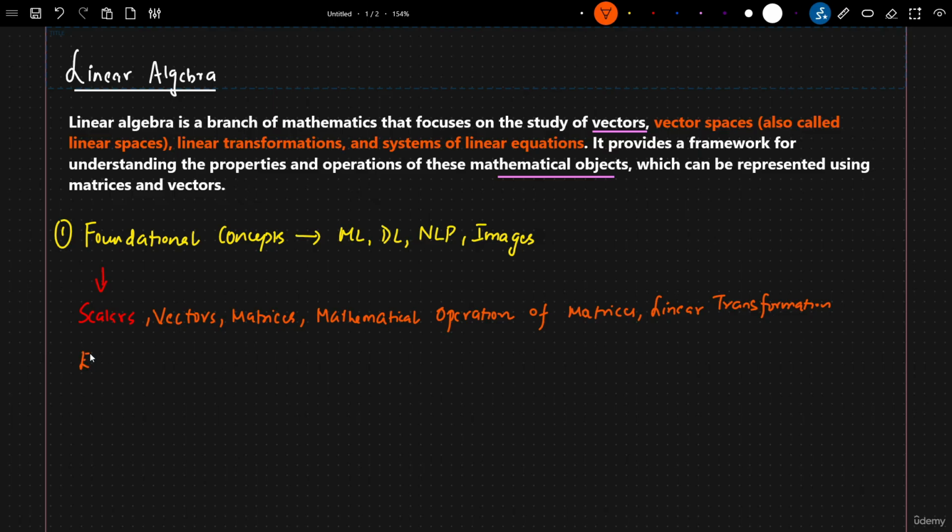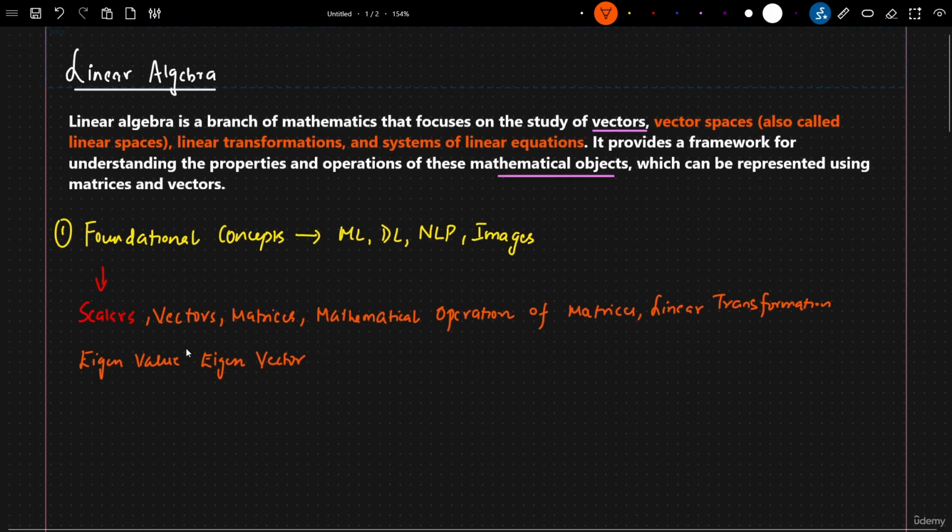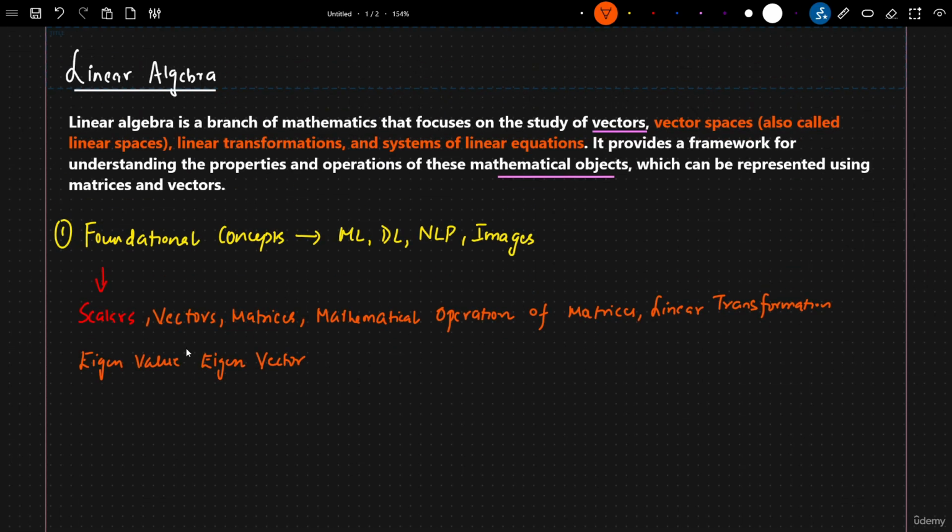Other than this, we will also learn concepts like eigenvalues and eigenvectors. There are still more topics, and it is better that I list them as we go ahead and complete the series. These are some of the core concepts that everyone should have some amount of information about. Our main aim in this series of videos is to understand linear algebra and how it can be specifically used in the data analytics industry to solve data science use cases.